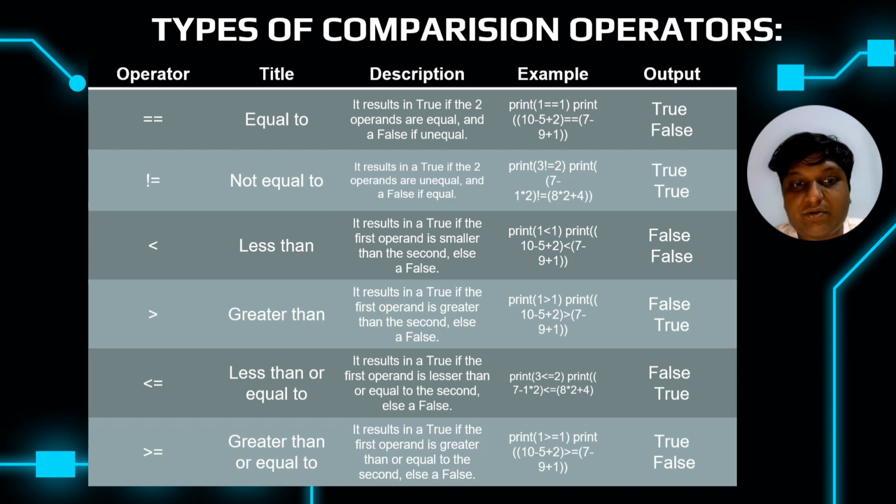Next operator is the greater than operator. It results in true if the first operand is greater than the second, else false. The example is given over here. Print 1 is greater than 1.